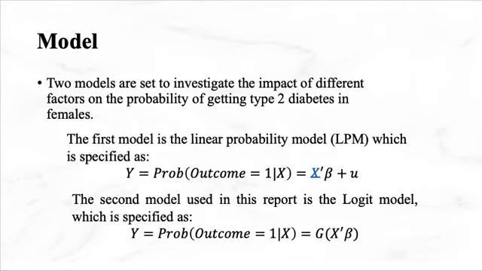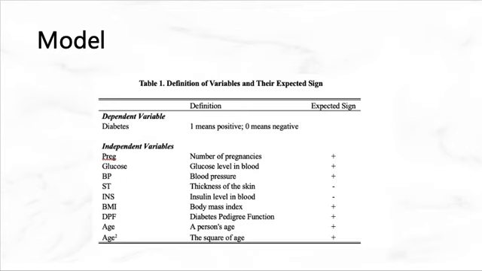So we have 2 models here, which are set to investigate the impact of different factors on the probability of getting type 2 diabetes in females. The first model is the linear probability model, LPM, which is specified right here. And the second model used in this report is the logit model, which is also specified down right here.